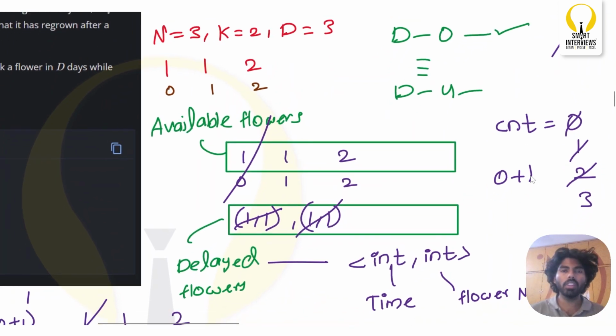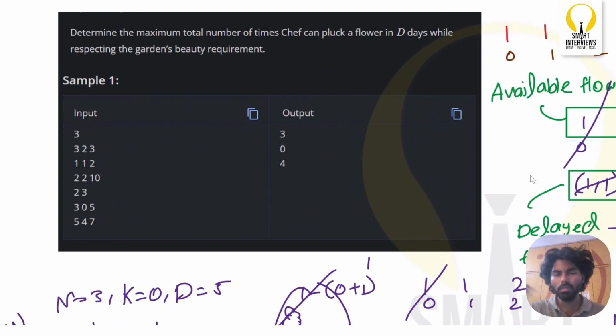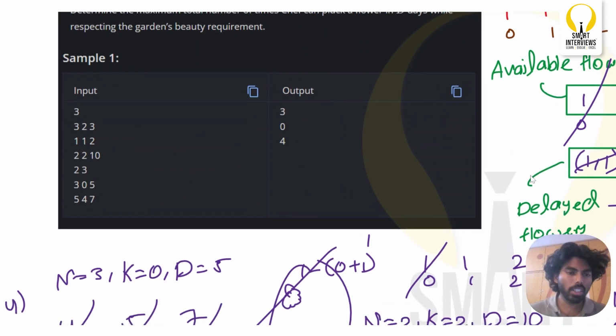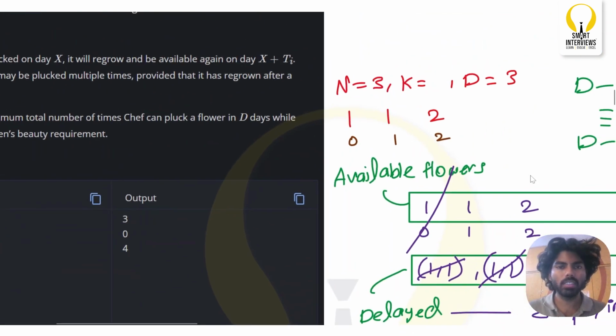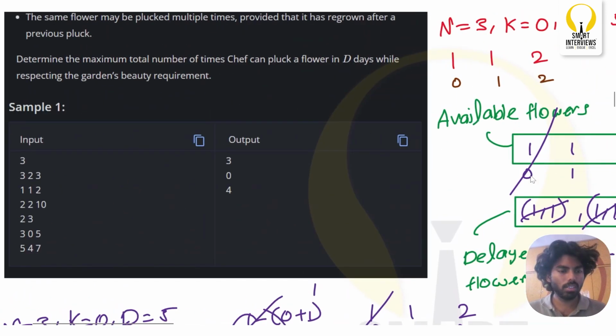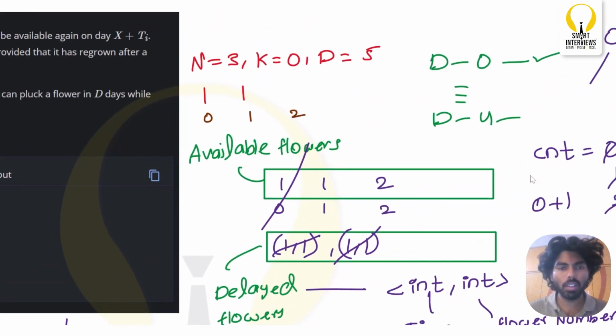So let us do the same thing for the last one, not the next one. For the next one there is nothing here, because k value is equal to n, so obviously the answer is 0. So the number of flowers is 3, the k value is 0, and the number of days is 5. If you have still not understood, you will understand with this example. Try to focus. So 5, 4, 7 are the flower numbers, but we have seen we will simply sort them. So this will become 4, 5, 7.